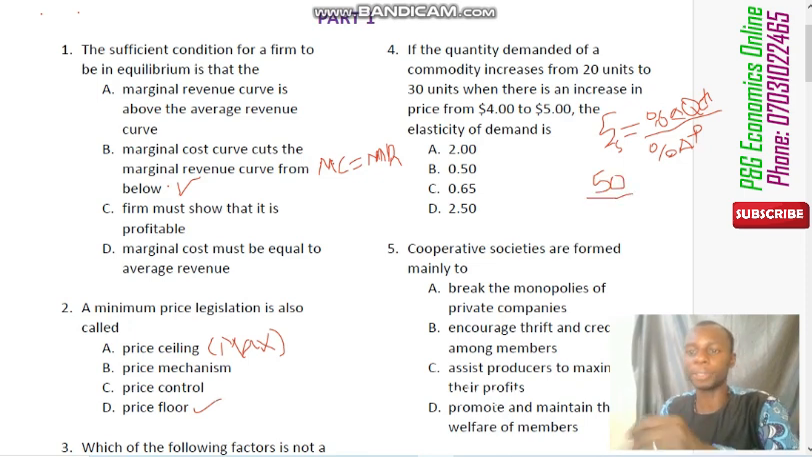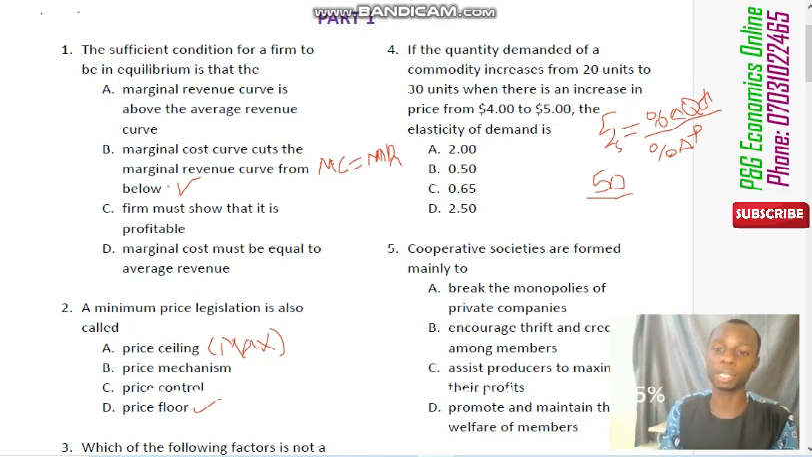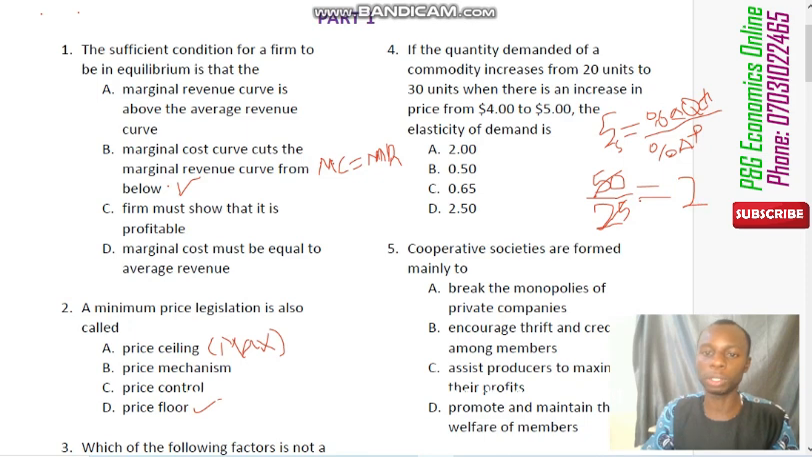Now, all over our percentage change in price. What's the percentage change in price here? We're also going to use change in price over old price times 100%. So the change in price is 5 minus 4, which is 1. The old price is 4. Then multiply by 100%. 1 over 4 times 100% is 25%. So we have 50% all over 25%, and if you divide this, that will give us 2. So therefore, the correct answer there is A, which is 2.